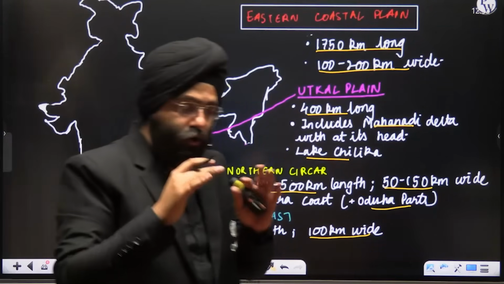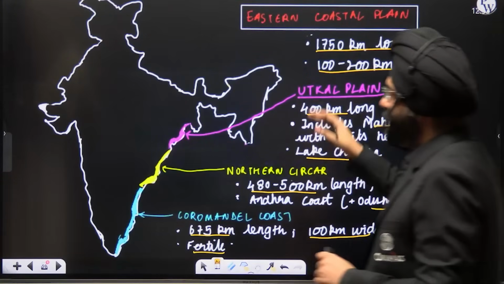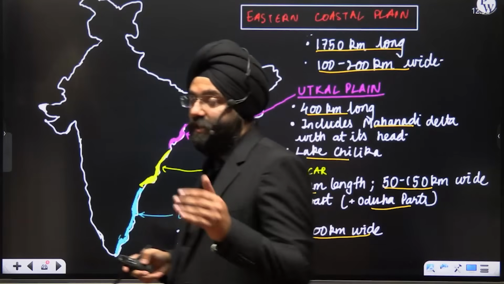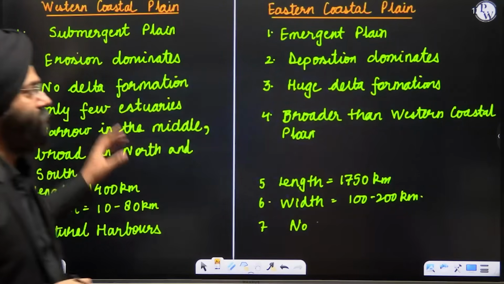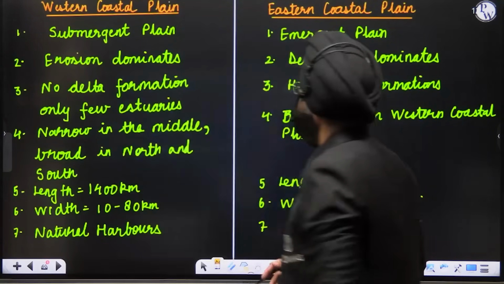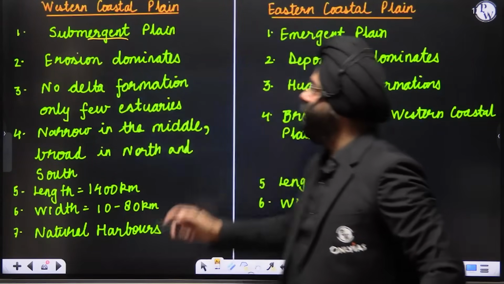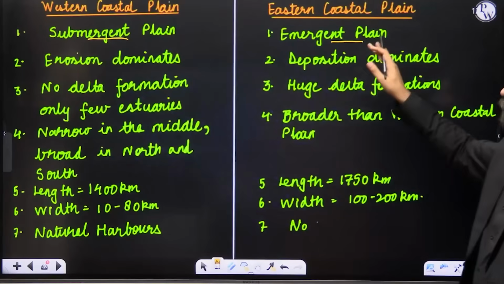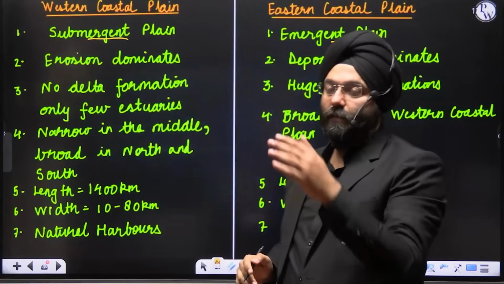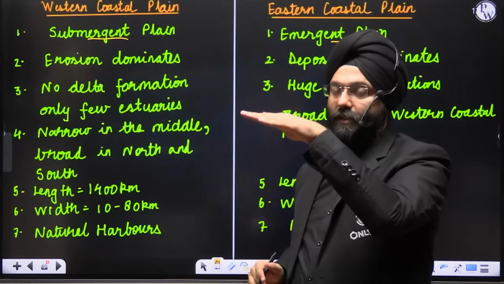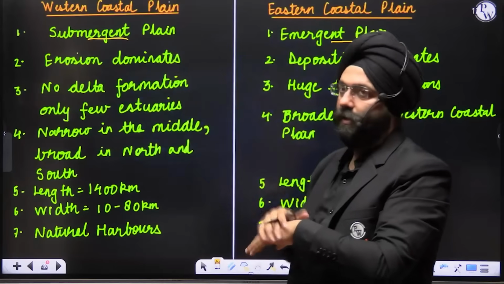Now, having explained to you the various parts, categorizations, and their features, something becomes very important here. That is the difference between both of them. See, it is a submergent plain. It is an emergent plain. Why is it emerged? Please understand. One, we should understand because of the structural movement. Structural movement, there has been an emergence over here.